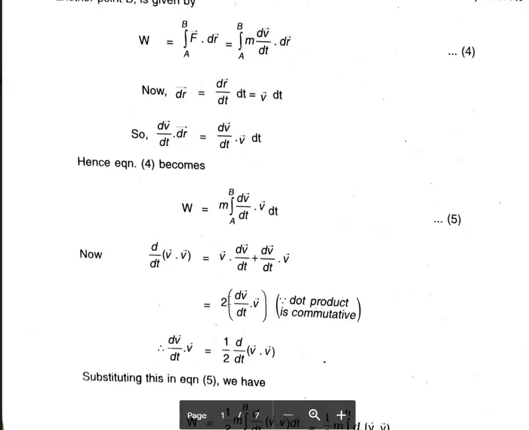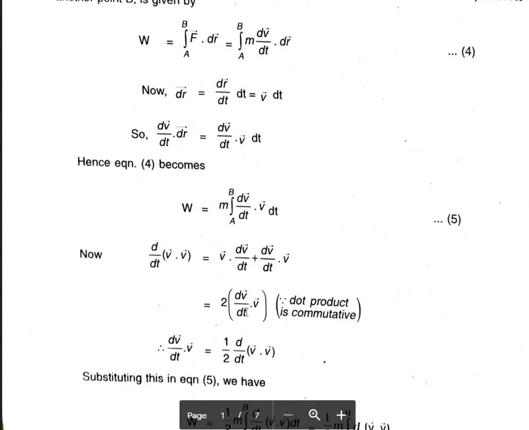Okay, so what is dv by dt dot v? This is the quantity we need. We need an expression in terms of v square, so we are going to substitute this term in terms of v square.